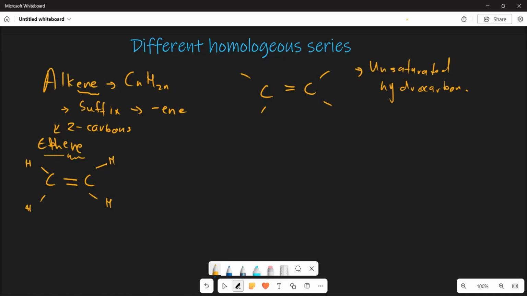If we are now looking for the general formula for this particular thing, how many carbons do we have here? This is the first carbon, this is the second carbon, so this is going to be C2, and you are going to have H4. Firstly, this is going to be your hydrocarbon. And what else can you have in here?